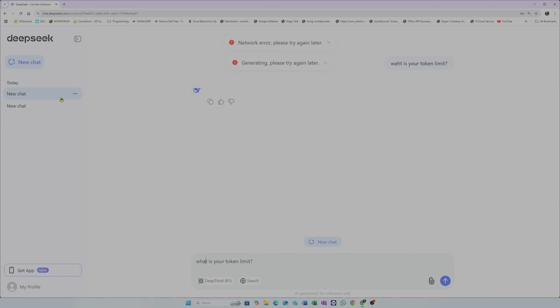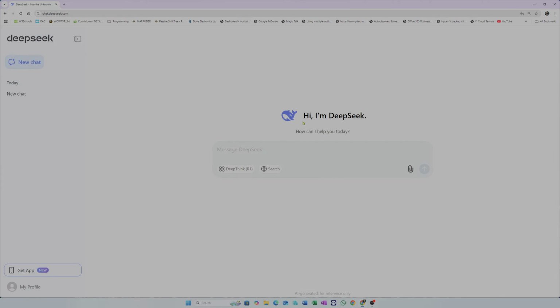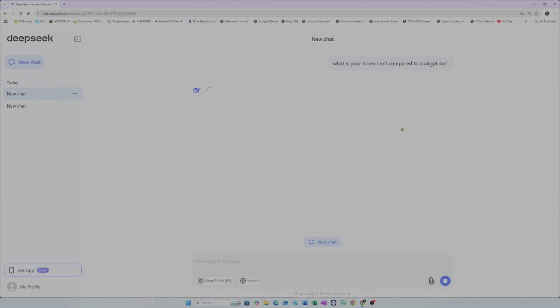But we're under a bit of pressure here, guys. What is your token limit compared to ChatGPT 4.0? Yeah, we're broken. But yeah, really, really impressive free thing.